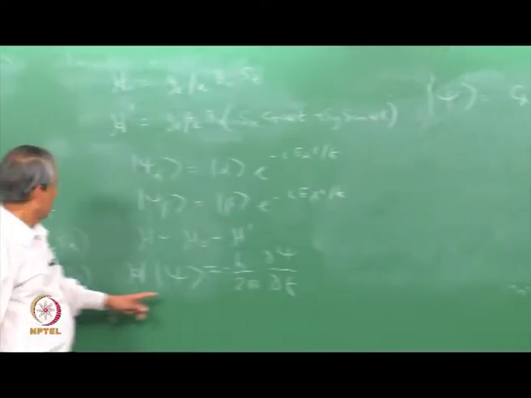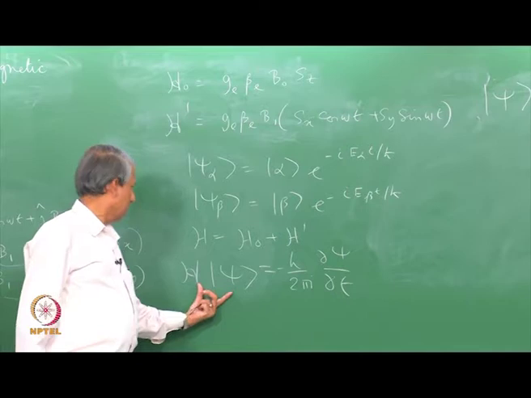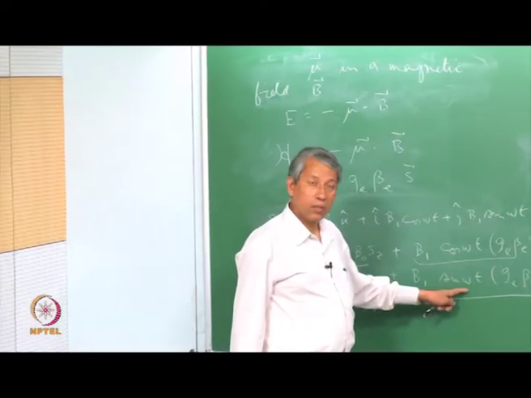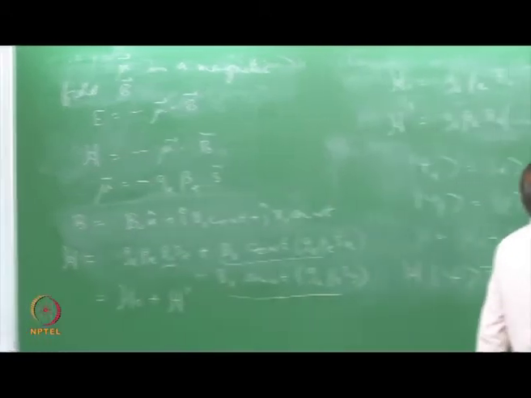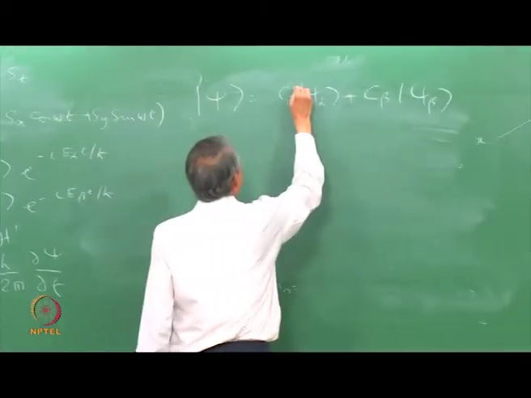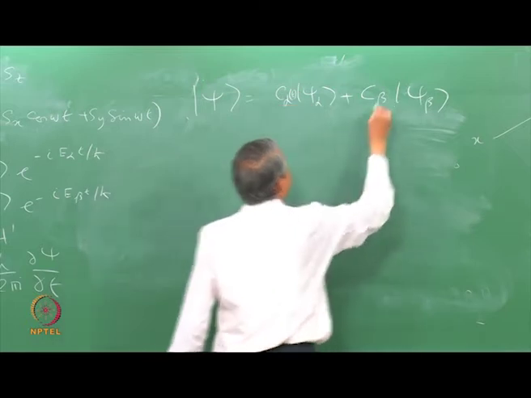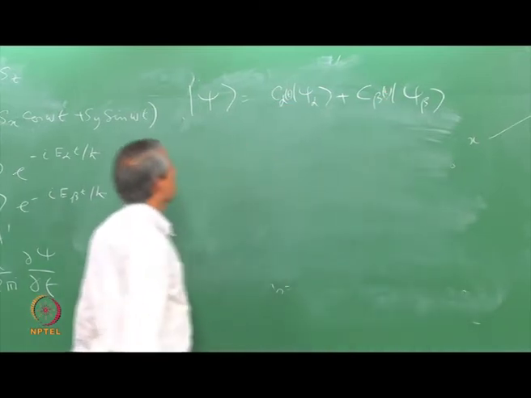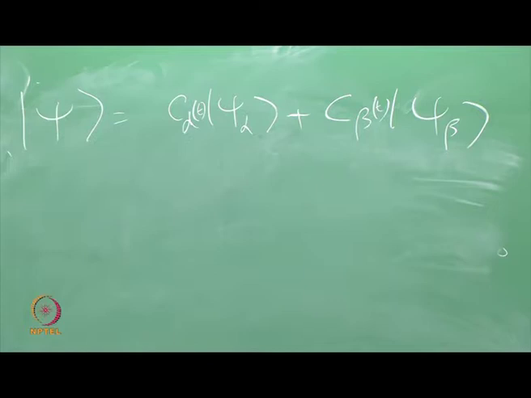Now, this being a time dependent Schrodinger equation, and in particular there is a time dependent part which is present here now, we expect the coefficients to be in general functions of time. Okay. So, how to solve this? We simply put this here and see what happens.